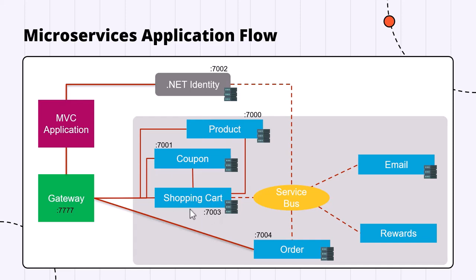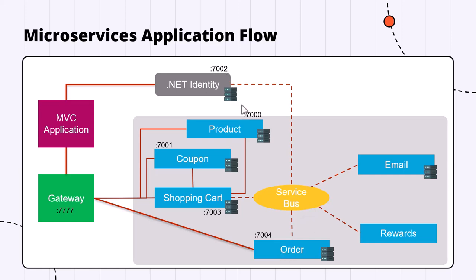Those communications will be synchronous communication. We will see how to accomplish them, and then you can see dotted lines here that are using service bus for communication. Those communications will be asynchronous communication, and we will see how to pass messages to the service bus, how to extract them, and process all of that.